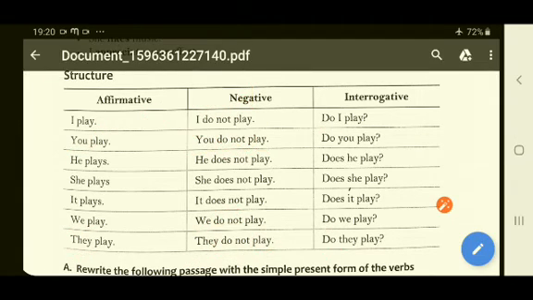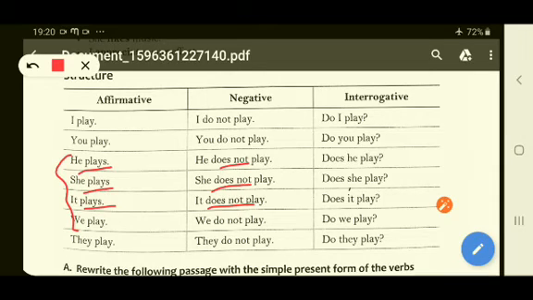Right? Now we talk about he, she and it, the third person. If your subject is he, she, it, then you have to use the base form plus s or es. Which form of the verb do you have to use? Base form plus s or es. You can see it here. Right? In the negative form, as the verb ends with s, you have to take does not. Right? He does not play, she does not play, it does not play.